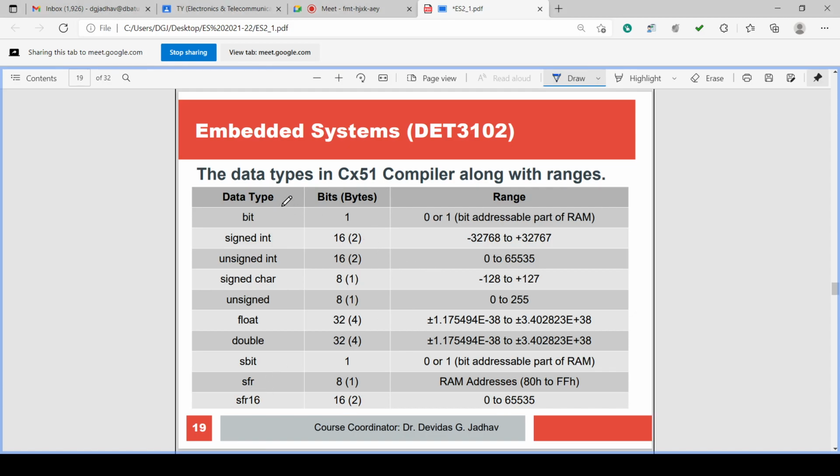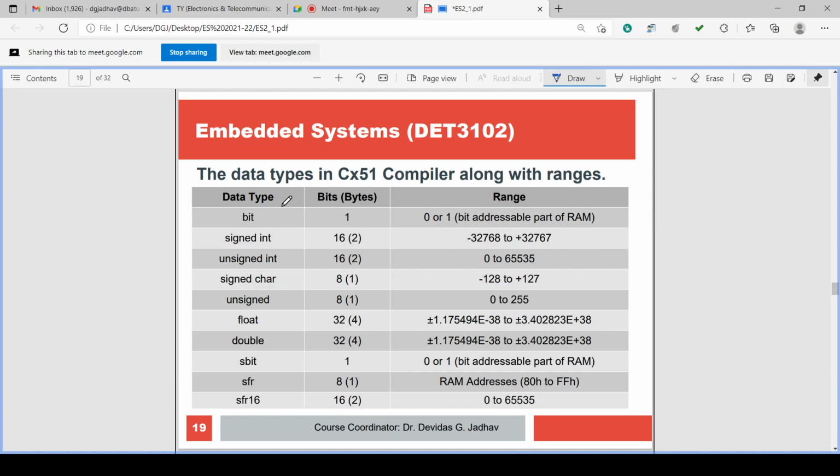What is data type? The type of the variable is the data type. What type of data are we expecting? Bit data means only single bit data. Signed integer means the integer which has a sign. Unsigned integer is an integer with no sign.